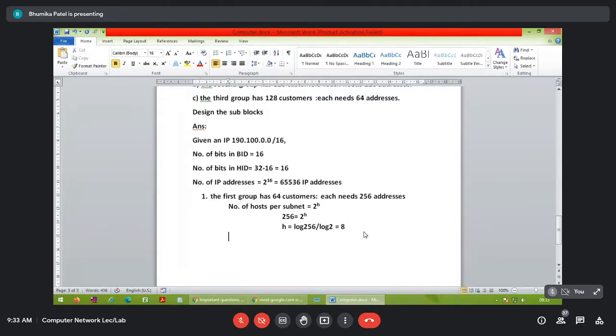That means we can say that prefix, right? Prefix will be what? 32 minus 8, right? મારે જે a.b.c.d /n લખવાનું છે for each and every subblock, for that I'm going to find this slash notation, and this slash notation is given only to identify total IP addresses, right? Now મારે હવે ને subnets માં divide કરવાના છે, તો મારે again I have to write in this slash notation. So I'm just finding what can be the slash notation. So it is 32 minus 8, answer is 24. So we can say /24 is the notation for the first group.